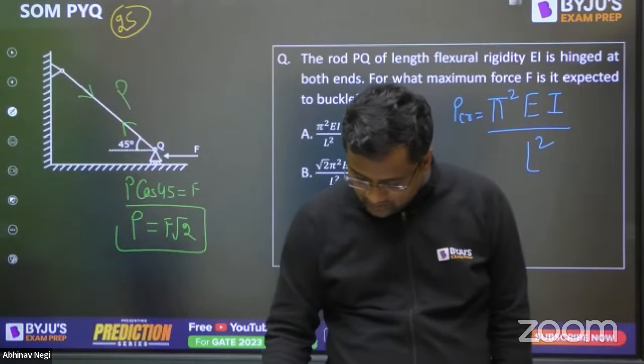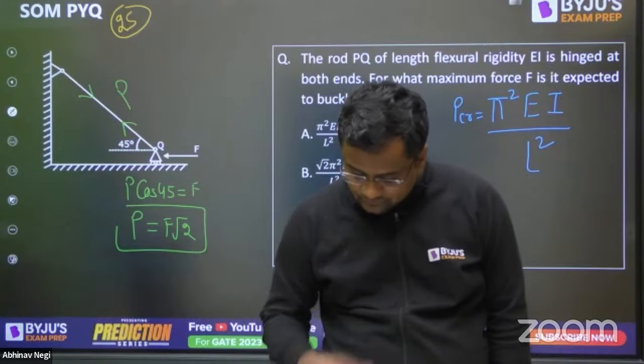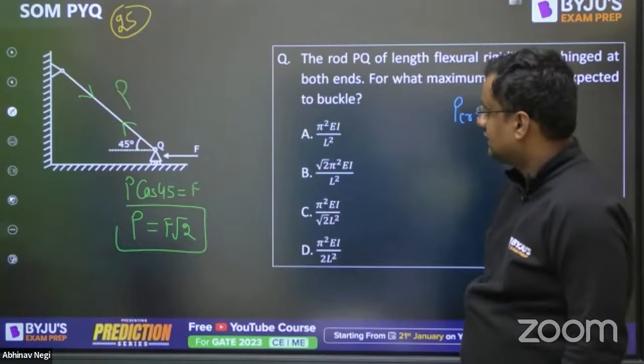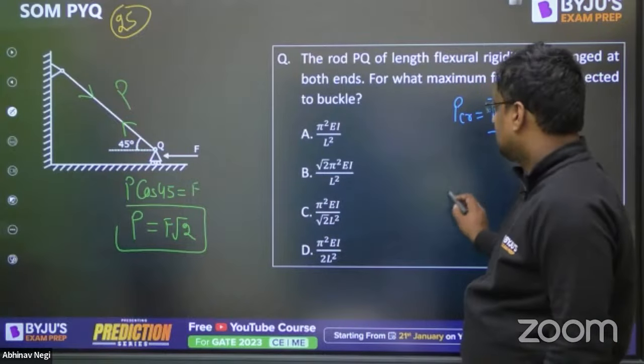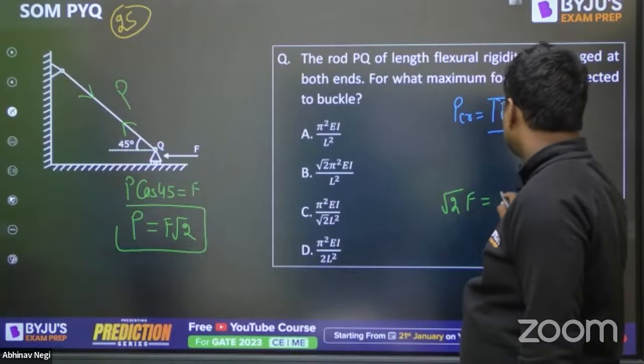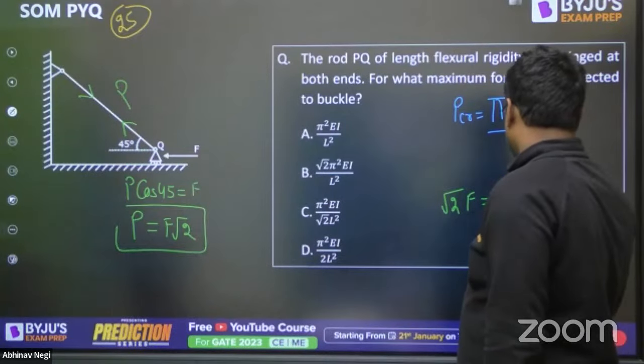Everybody, come on, how much answer did you get? Now, this root 2F is pi square EI upon L square for failure.